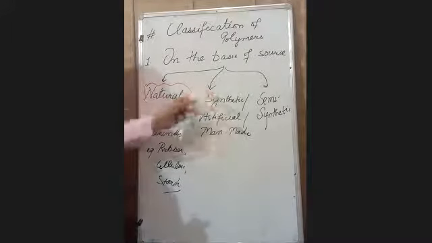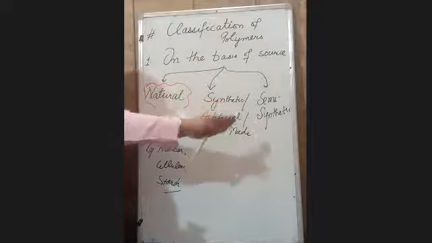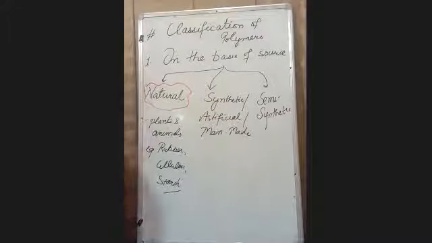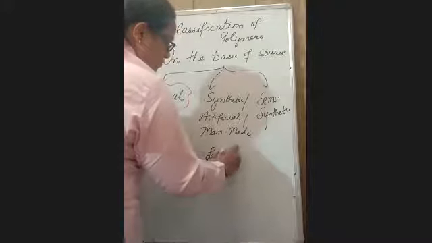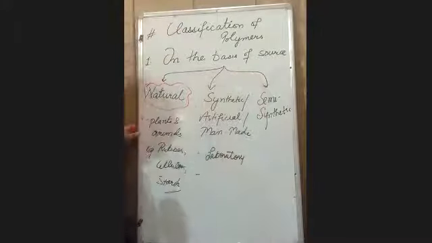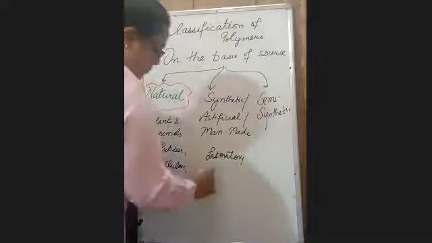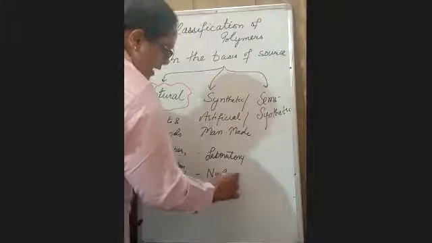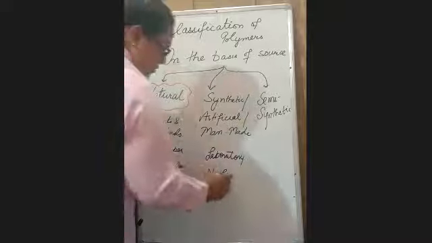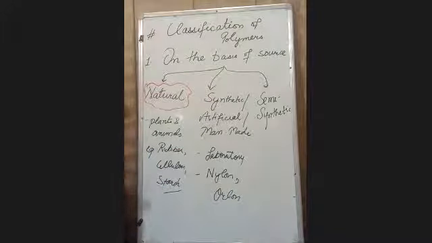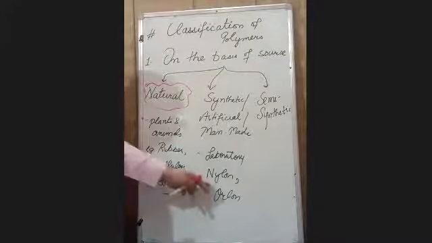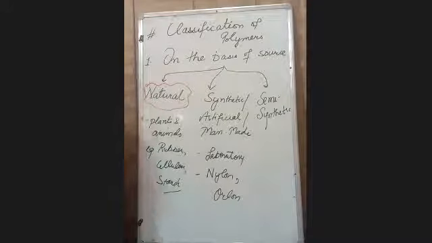Now, synthetic, as the name suggests, artificial, which are man-made or which can be prepared in the laboratory. Fine. An example is your nylon. You wear nylon socks, nylon cloths, Orlon. We will discuss later on what these nylon or Orlon are, what their monomeric units are, what the repeating unit of nylon and Orlon is.